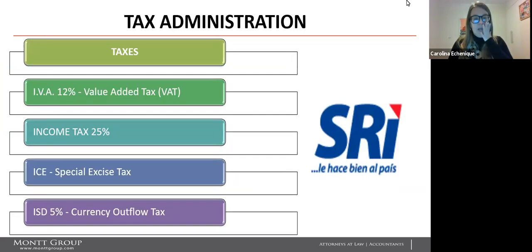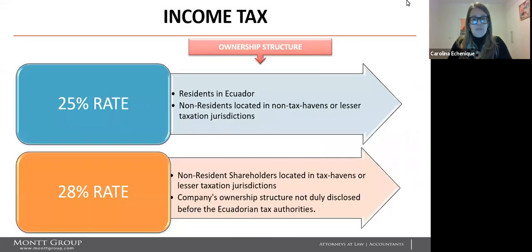Taxes. First of all, VAT. VAT is levied at the rates of 12% or 0%. Goods and services subject to the 0% rate are explicitly specified in the law. The income tax is 25%. The special excise tax and the currency outflow tax with a rate of 5%.